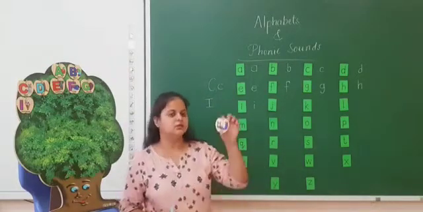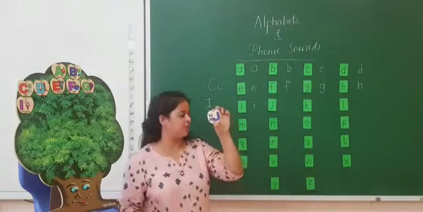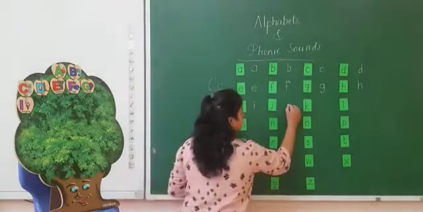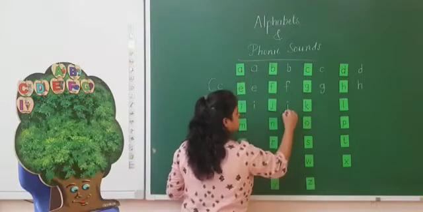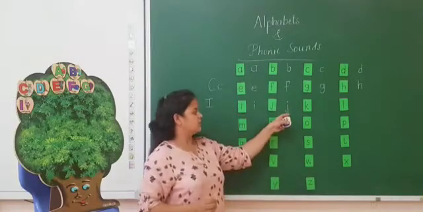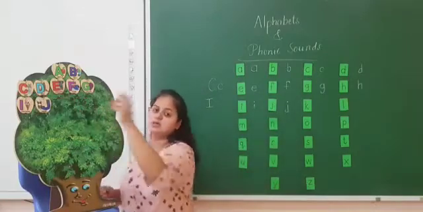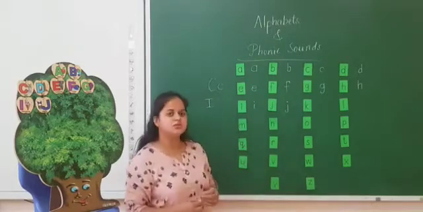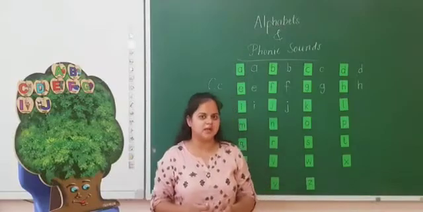The next is J. Letter J. This is the capital J and you can see the small j here on the board. Standing line, a little curve and a dot like this. This is small j and J sounds J. J, jug, J, jeep, J, jacket.